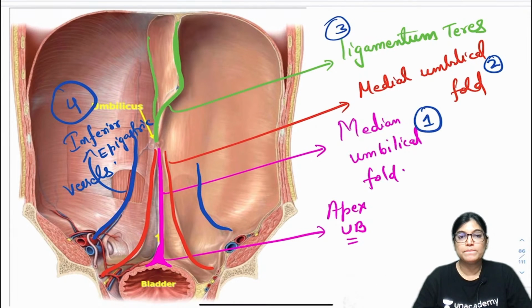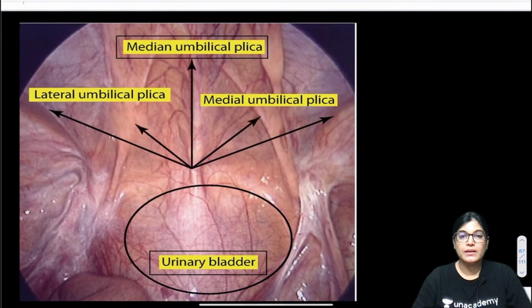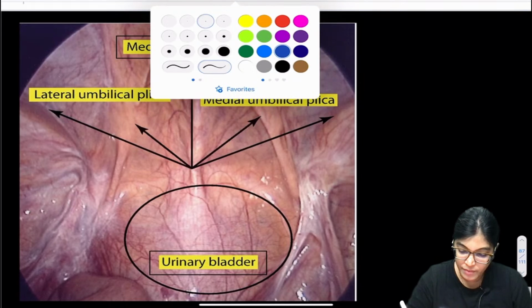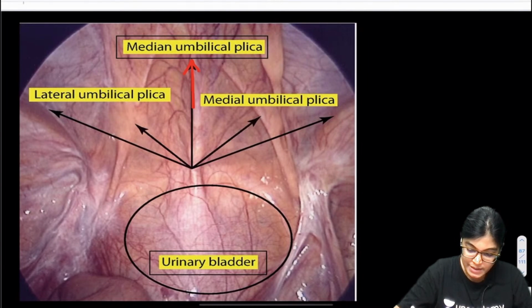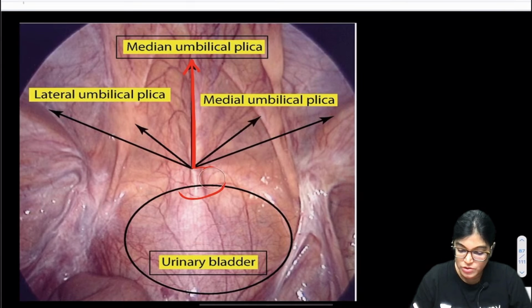Okay. So thereafter, let's see this diagram. This is a cadaveric image in which I want to show you the folds. The median umbilical fold, at the center, is going towards the apex of the urinary bladder. As you can see, it is going towards the apex of urinary bladder.